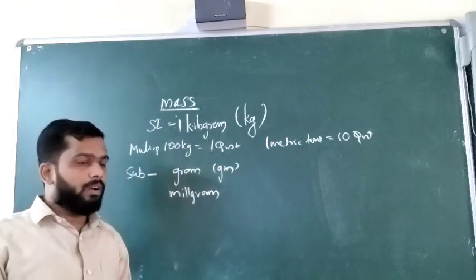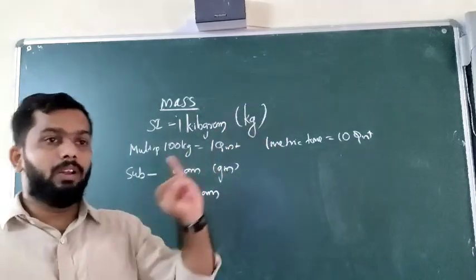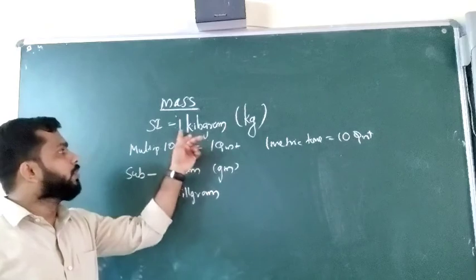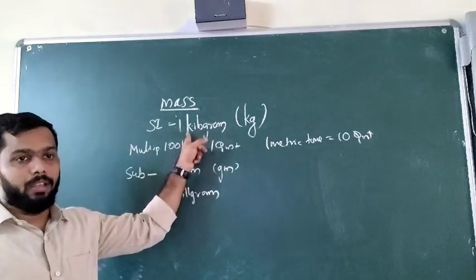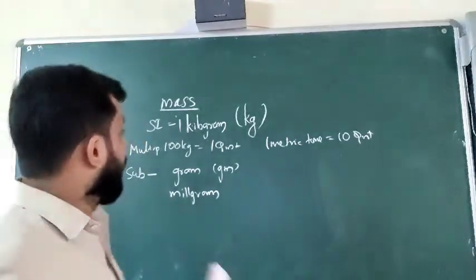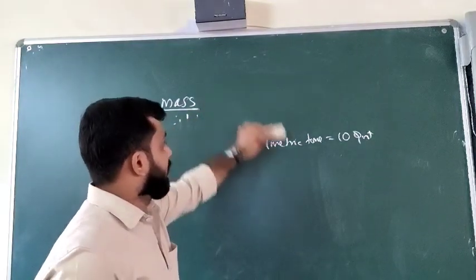And for lower weights, when we are buying 1 kilogram of sugar or some vegetables and fruits, we will use the SI unit.